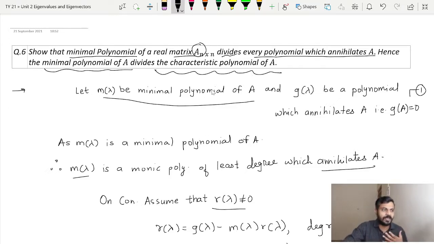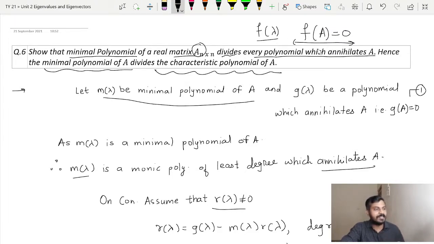Do you remember the property of the characteristic polynomial? What is the Cayley-Hamilton theorem? According to the Cayley-Hamilton theorem, every matrix satisfies its own characteristic equation. So, in other words, the characteristic polynomial annihilates the matrix A. That is always happening. We have used the notation f for the characteristic polynomial. So f of A is equal to 0 according to the Cayley-Hamilton theorem. In other words, the characteristic polynomial, let us call it f of lambda, is annihilating A.